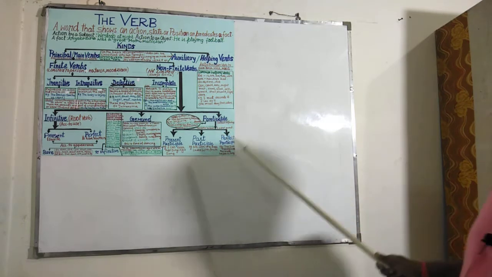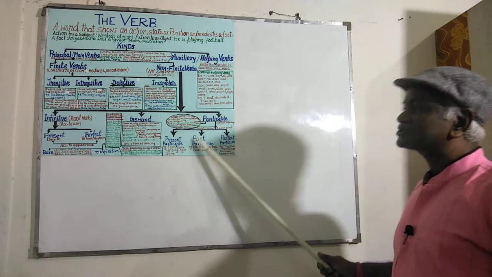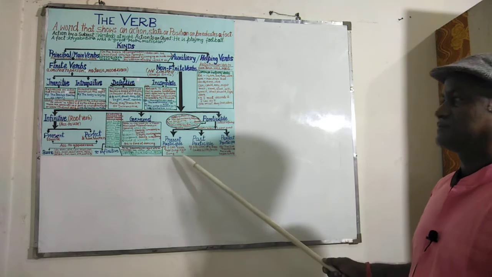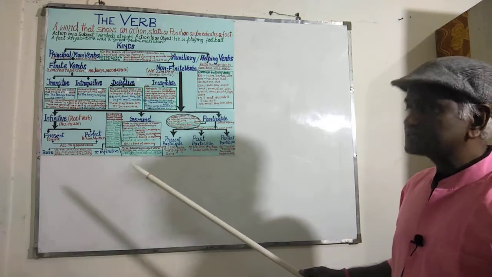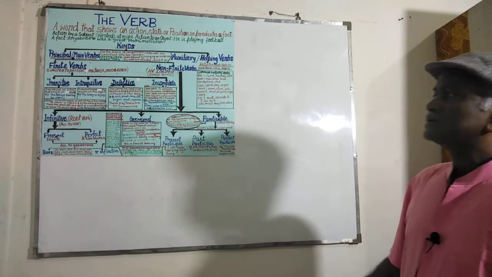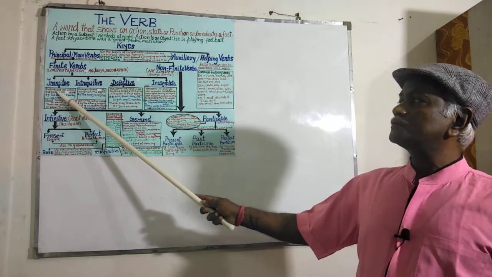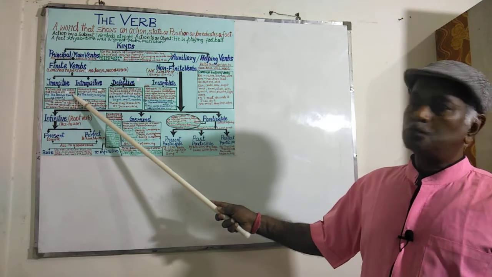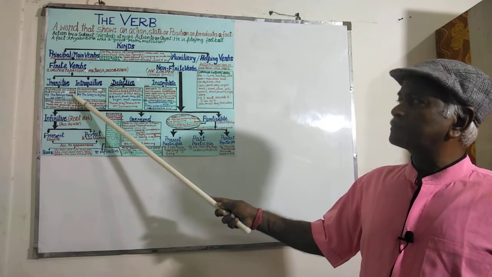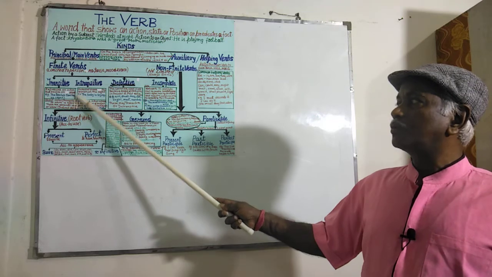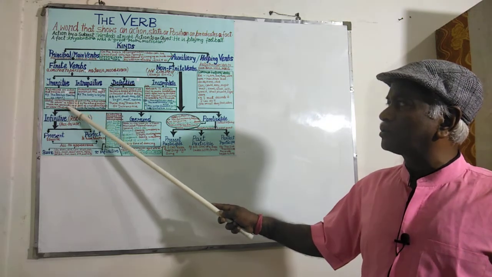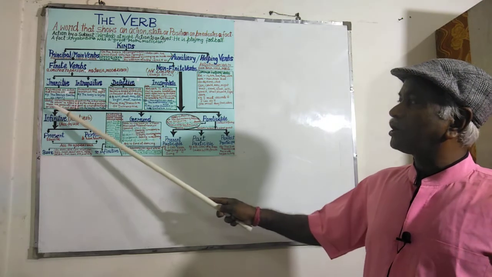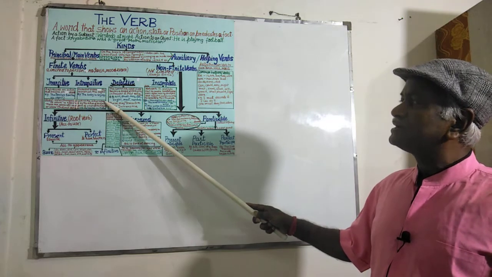Some of the students asked me questions regarding transitive and intransitive verbs. Let me discuss that also. As we all know, transitive verbs are those verbs which express an action that passes on to an object. That means the noun or pronoun which is affected by the action of the subject. What is an object here? It is the noun or pronoun on which the action is passed or which is affected by the action of the subject.